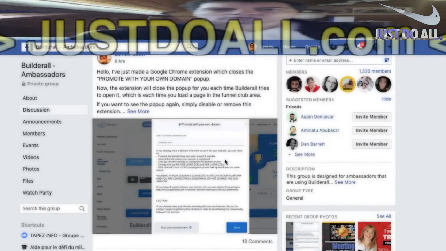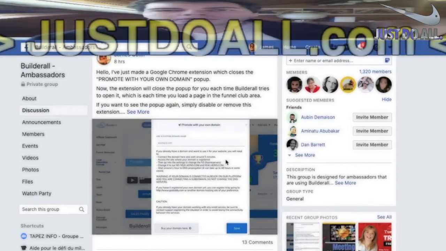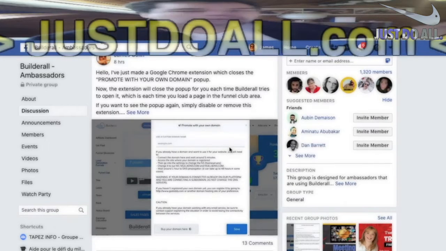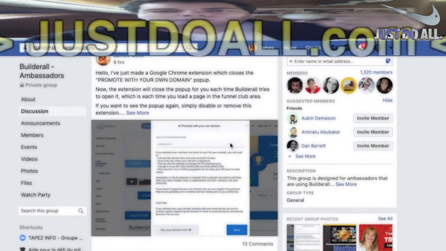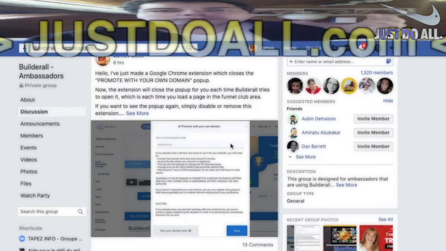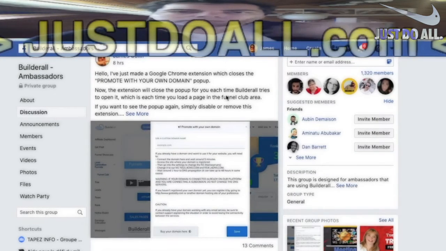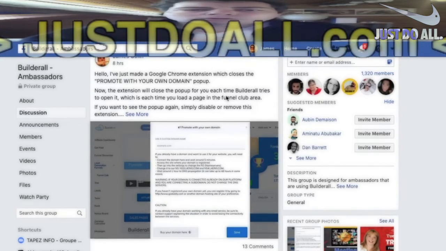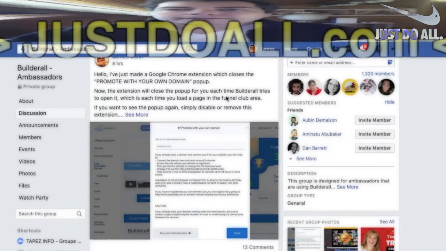So if you want this extension, you can search for it. I will not promote it in any way because I don't want problems with Builder CEO. I don't want to be banned. So I won't promote it, and it's free. You can search for it, and you will find it's free. So what do I care about it? I don't care. But just this video, you might think, oh, he's talking bad about Builder. Not at all. I'm just talking about something, and it's the video from today.